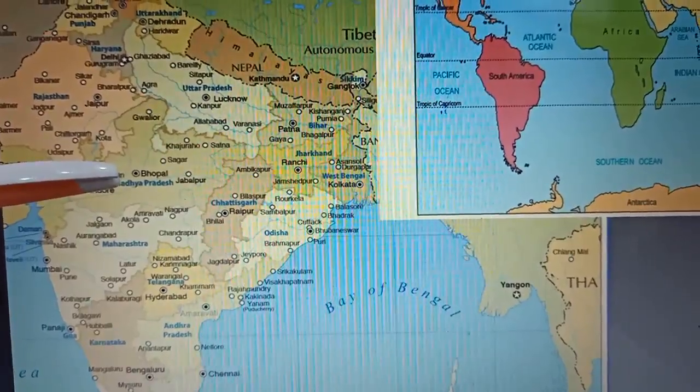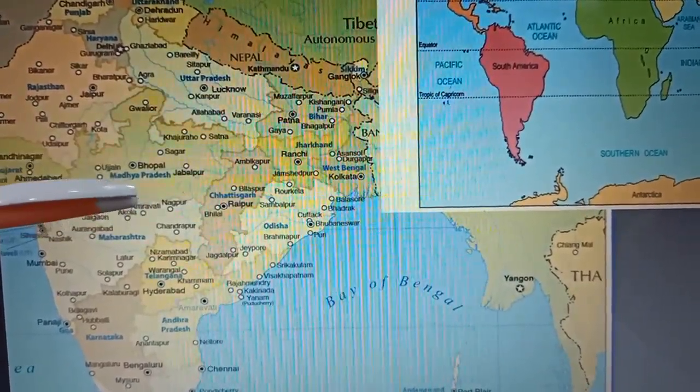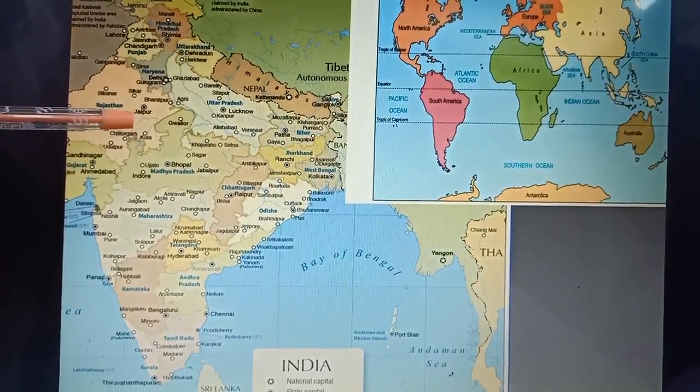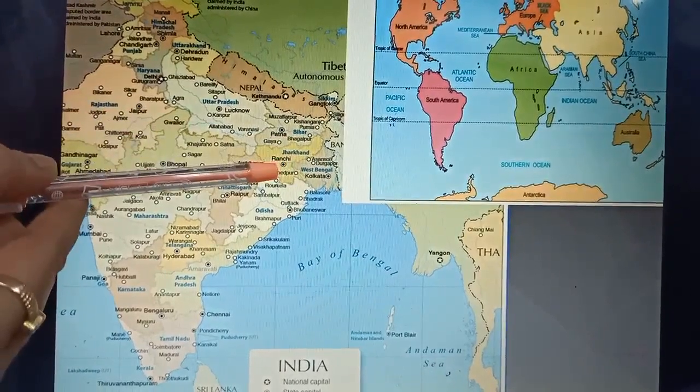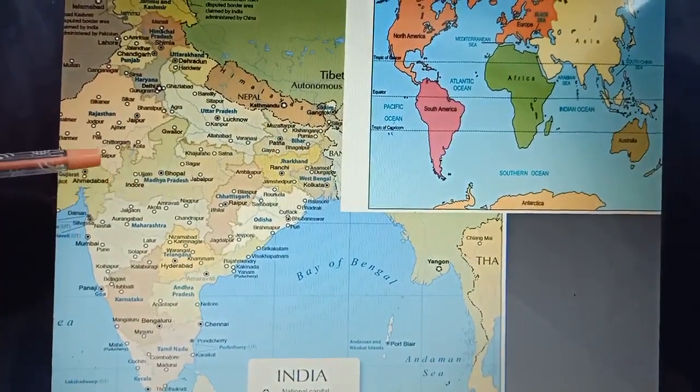Now, black dot represents capital. Bhopal is the capital of Madhya Pradesh. Gandhinagar is the capital of Gujarat. Jaipur is the capital of Rajasthan. Ranchi is the capital of Jharkhand. White dot represents city.